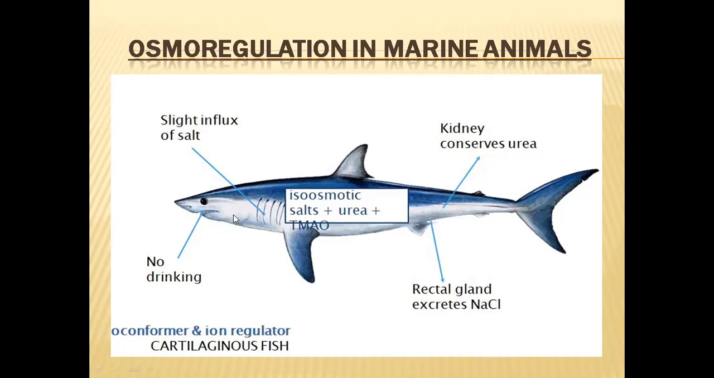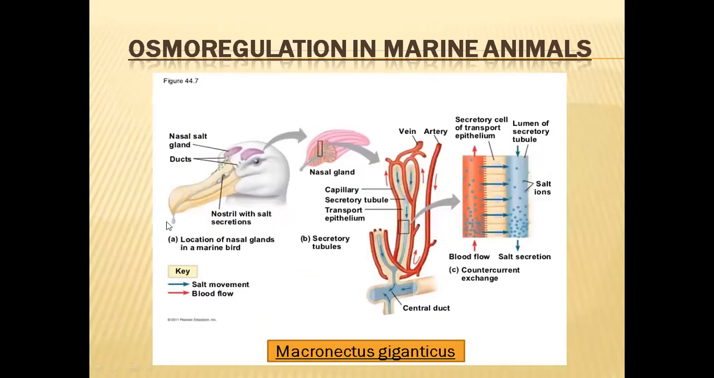As they are not losing any water, they will not be drinking any water. And the kidneys will conserve urea. Most urea will not be sent out of the kidneys. It will be reabsorbed into the blood just to increase the concentration of the body fluids. Through the urine, only sodium chloride and some amount of salts will be going, and a very small quantity of urine will be produced by these osmoconformers or cartilaginous fishes which live in seawaters.